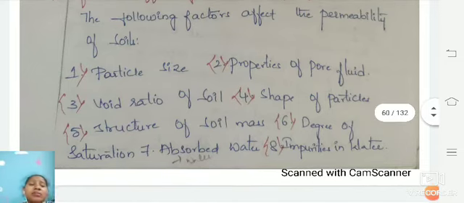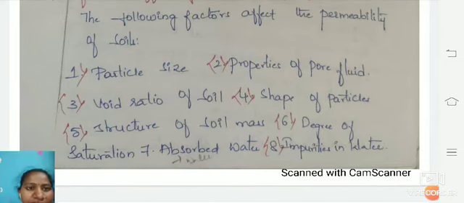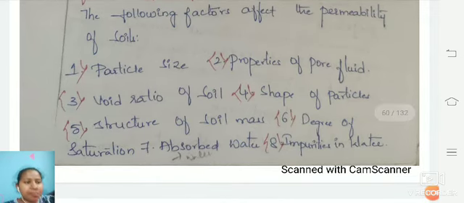Absorbed water: how much water is absorbed whenever the soil is dry, and for different types of soils, as we have studied for the ASTM and AASHTO methods, what the different absorbed water materials are also affects the permeability. Impurities in water: as we know, the organic and inorganic materials present in the water are also factors affecting the permeability of soil.